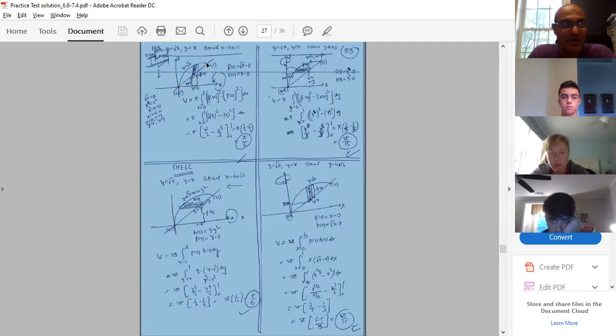The point of intersection remains same for all figures. So that's why it is 0, 0 to 1, 1. Because I'm integrating with respect to x, so I have to consider the x ranges. So x goes from 0 to 1.